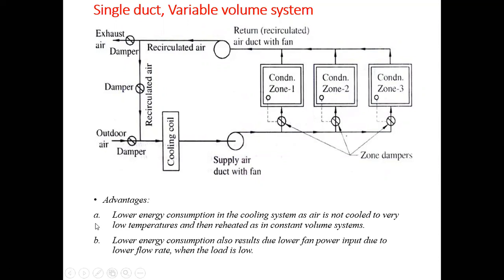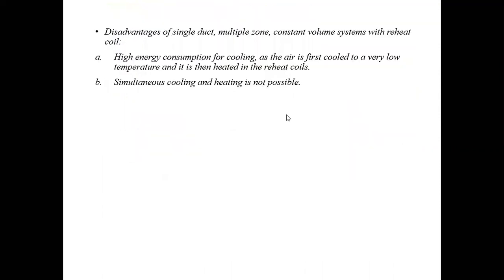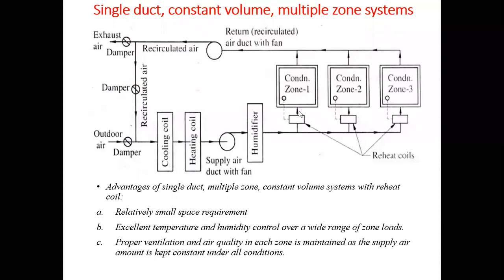So single duct variable volume systems have more advantages compared to a single duct constant volume system. Which are those advantages? That is lower energy consumption in the cooling system. In the case of a single duct constant volume system, irrespective of the load, the volume flow rate remains constant.